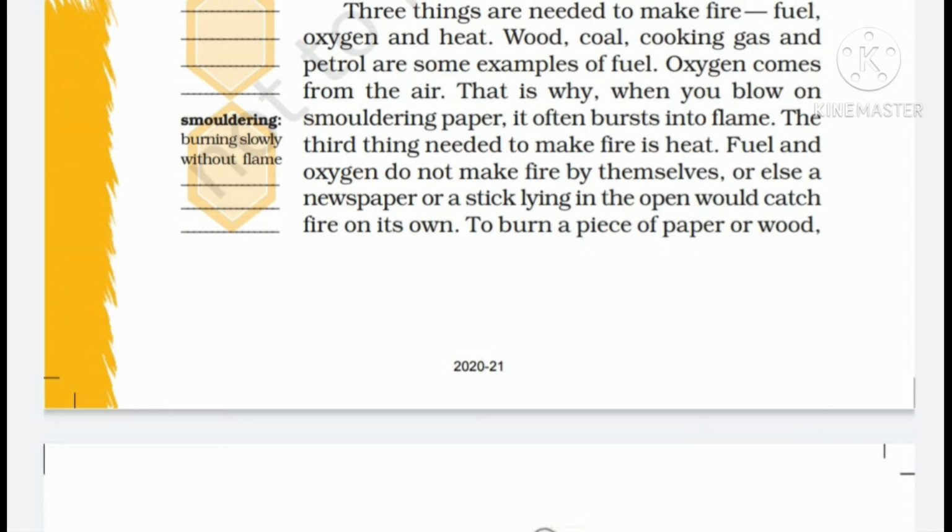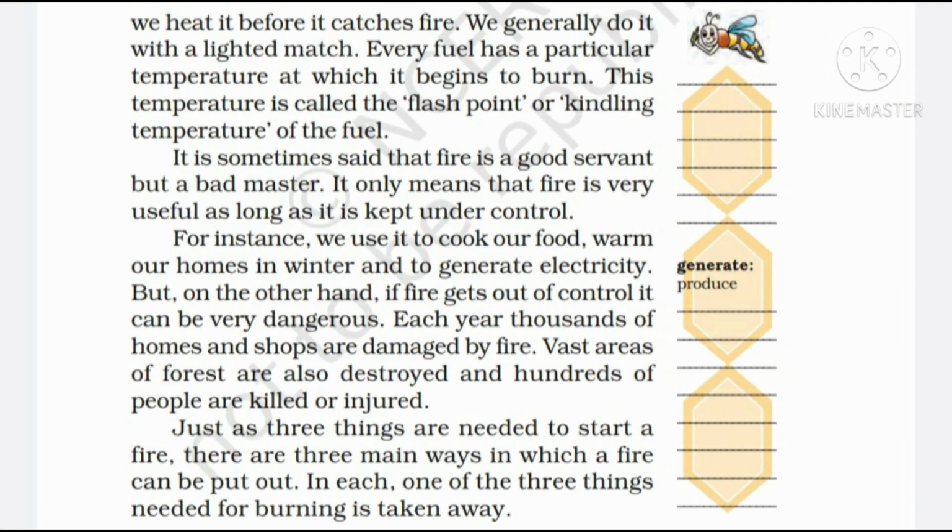To burn a piece of paper or wood, we heat it before it catches fire. We generally do it with a lighted match. Every fuel has a particular temperature at which it begins to burn. The temperature is called the flash point or kindling temperature of the fuel. So, every fuel has different chemical properties and they have different temperatures at which they begin to burn. That temperature at which they begin to burn is called the flash point or kindling temperature of the fuel.